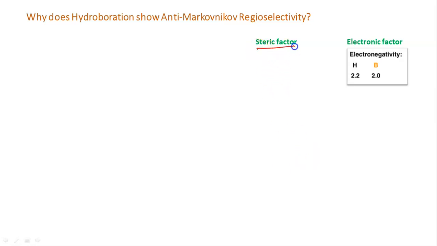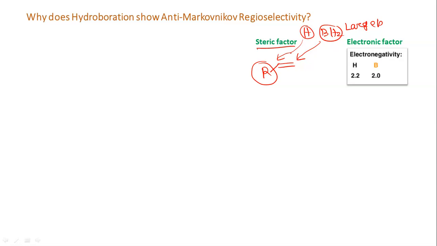The first reason is the steric factor. Suppose this is our alkene. Here we have two hydrogens on the right hand side and one hydrogen on the left hand side, so this side is sterically hindered. If you consider the H part and the BH2 part, obviously the BH2 part is larger in size. So it will preferentially be added to this side, and hydrogen, being smaller, will be added to this side. This is the steric point of view.